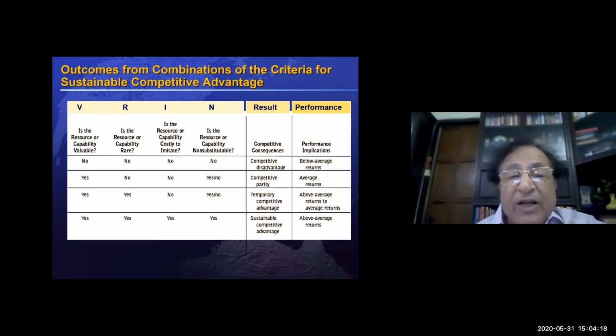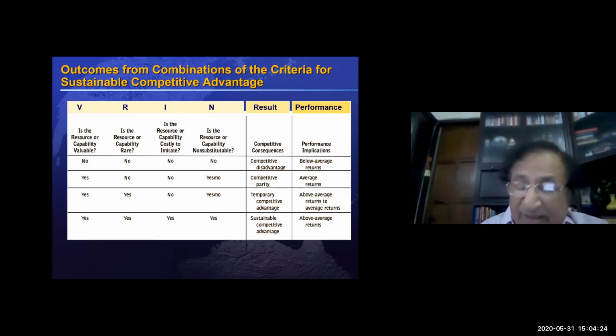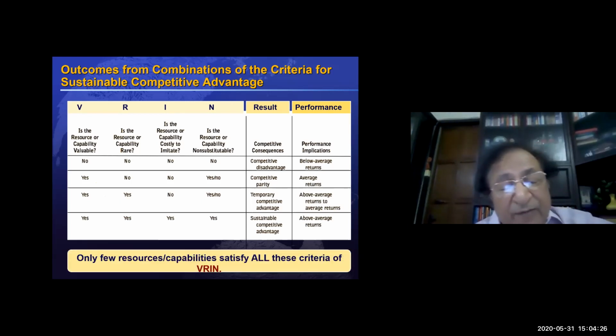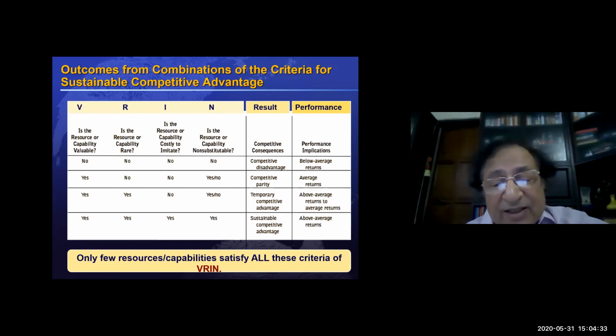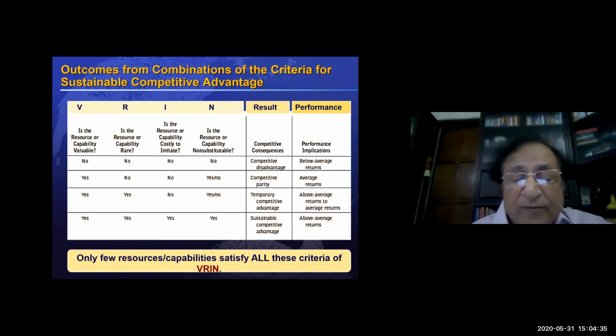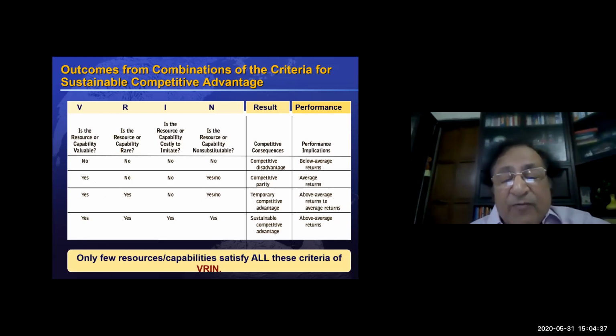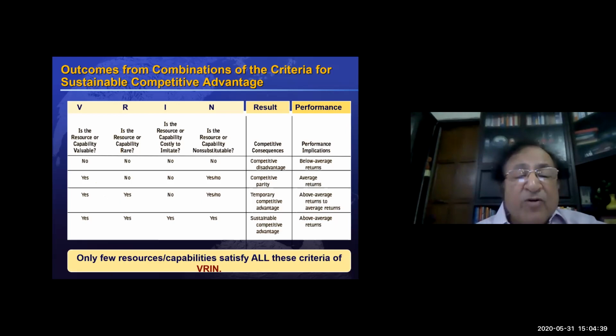But then let me be very frank, very few resources and capabilities satisfy all the criteria, the yes for all 4 questions of VRIN. That means it's very difficult to have a sustainable competitive advantage.